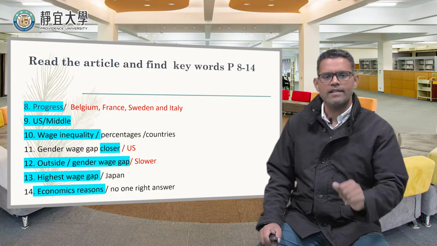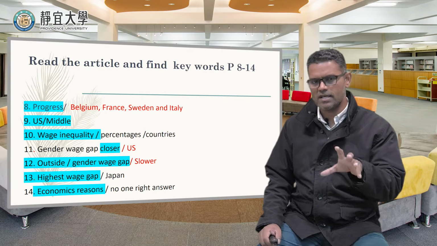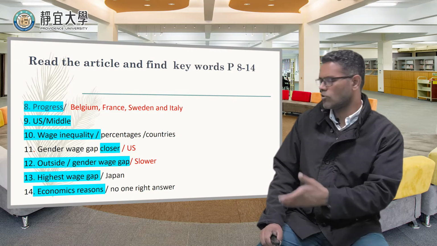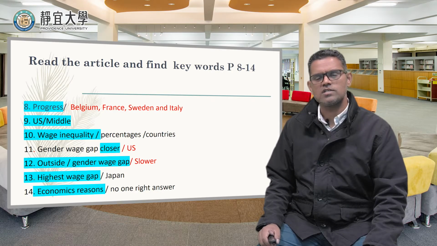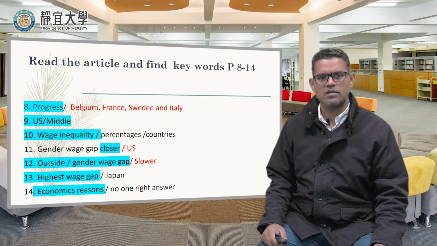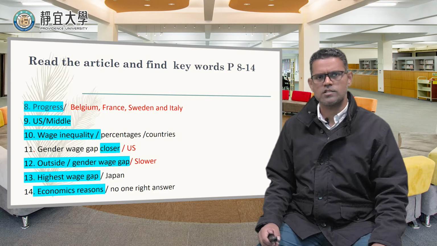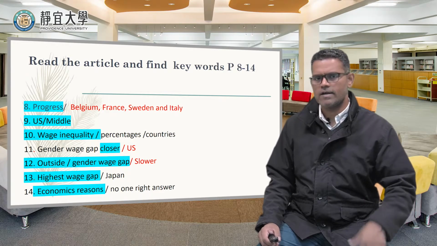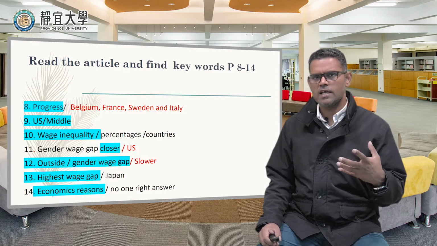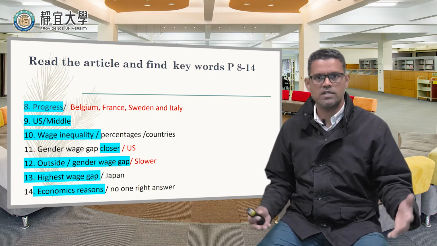Because some of these articles talk about the country, the U.S. Okay. And then number 10, wage inequality. So the focus is on this, right? The percentages and the countries. Yeah, that's a good paragraph, where you get more information on which countries have more gaps, which countries don't have much gap, which countries don't have discrimination, sexual discrimination or gender discrimination. All right, and then number 11 is kind of repeated, right? Gender wage gap, but then it's getting closer. That's what it means. It seems in the U.S. it's getting closer. So that's the good news.